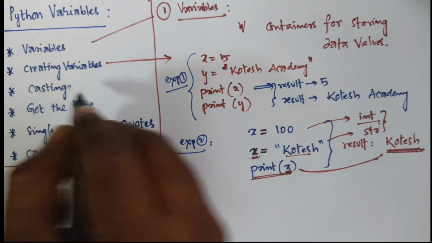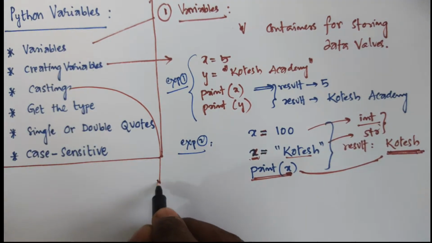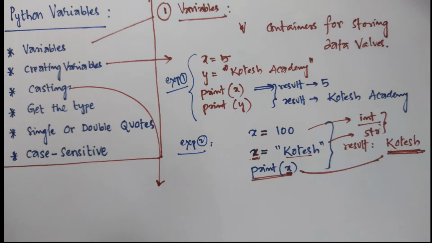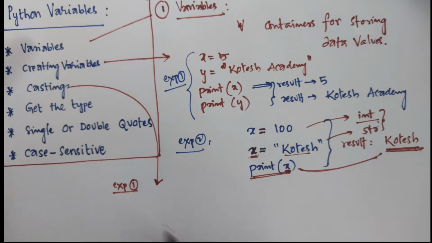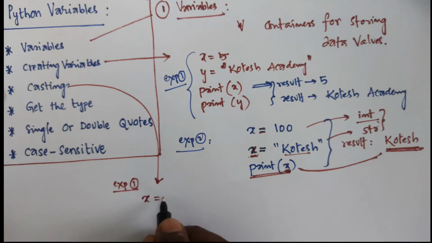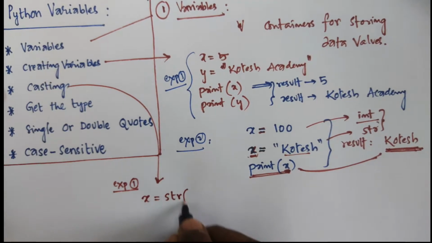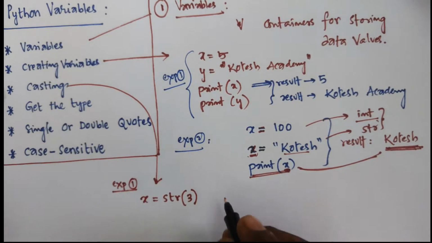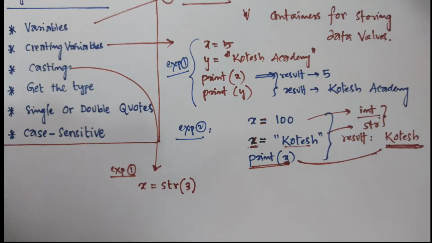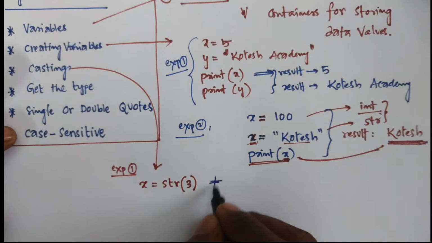Next one is casting. If you want to specify the data type of a variable, this can be done with casting. For example, here x is equal to str of, applying a numerical value, that is an integer.